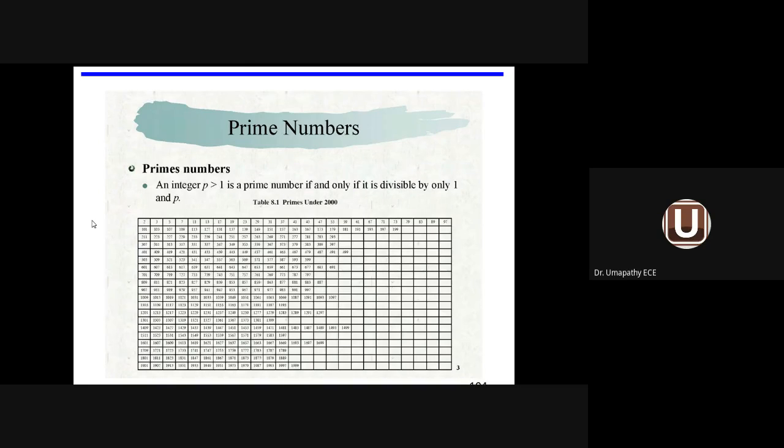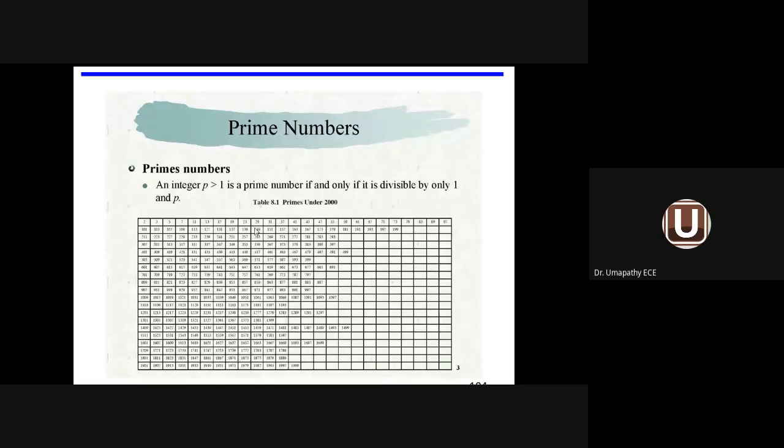The prime number is an important factor connected with number theory. So how do you define a prime number? The prime number should always be greater than 1. Any integer greater than 1 is a prime number if and only if it is divisible only by 1 and itself, p. For example, you take a number p. 2 conditions are available. First of all, your number should be greater than 1. Second, that number can be divided only by the same number or by 1. Then only it is called a prime number.